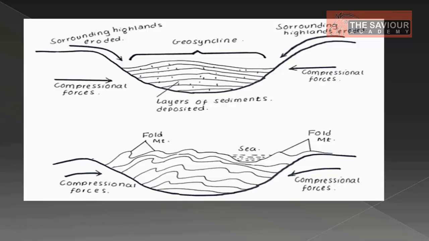We see a depression in which layers of sediments are deposited. Mostly this depression is near the edge of the continent, and there are surrounding highlands. They get eroded. Continuously the depositions happen through the erosion of highlands, and due to the sinking of these deposits, the side walls of the synclines get compressional force, and because of this compressional force the later structures formed are fold mountains.